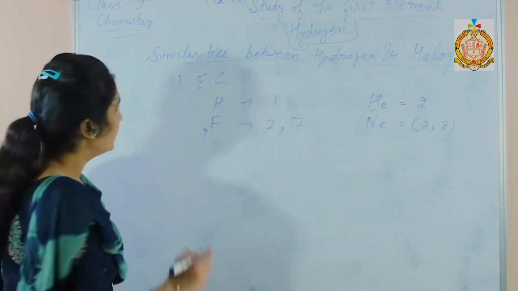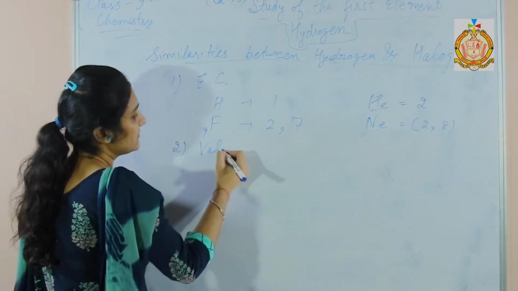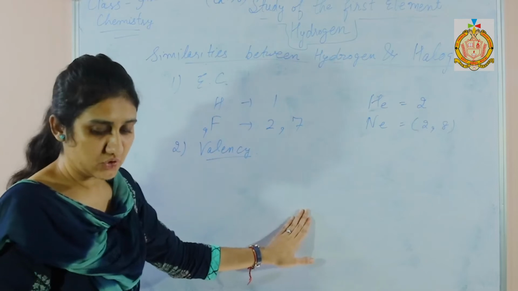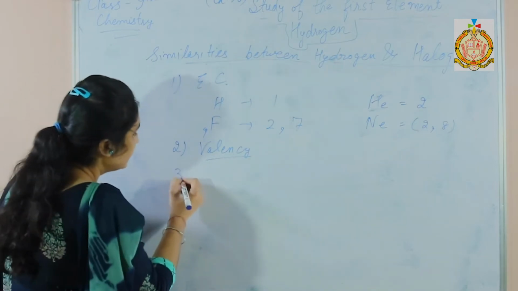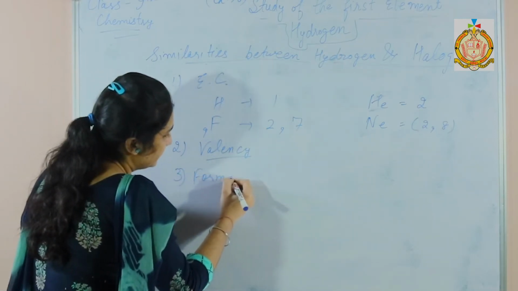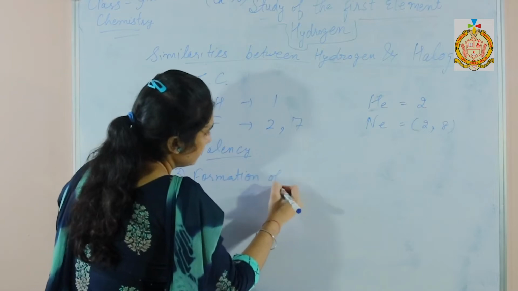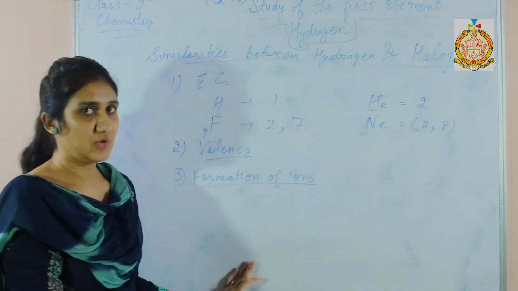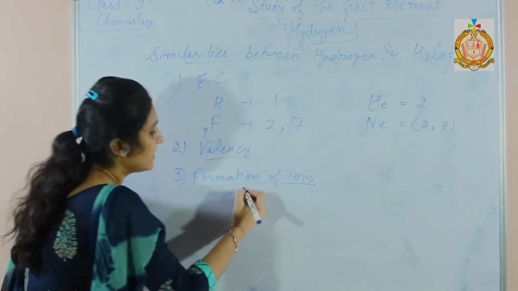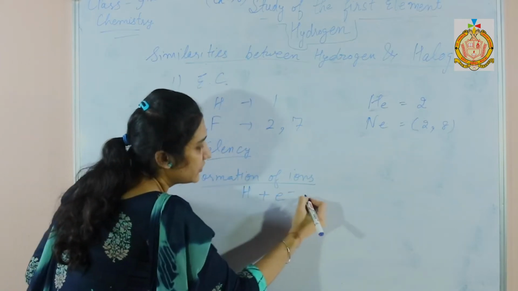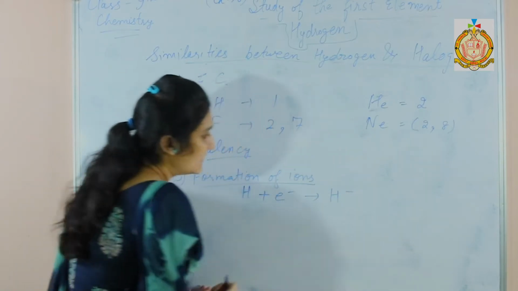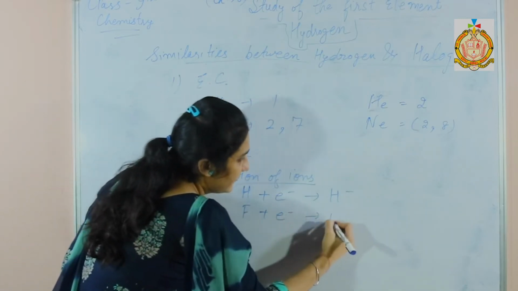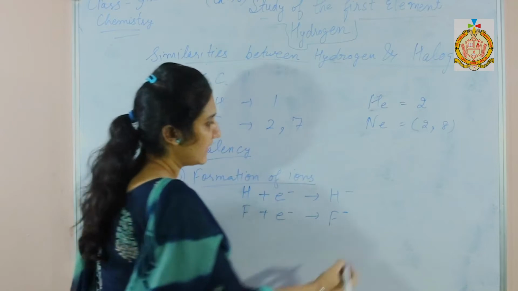Next point is valency. Sorry, both hydrogen and halogens have valency 1. Third point is formation of ions. They form negative ions, that is anions. For example, hydrogen when combined with an electron gives H negative. Similarly, when fluorine reacts with an electron, it gives F negative. So both form anions.